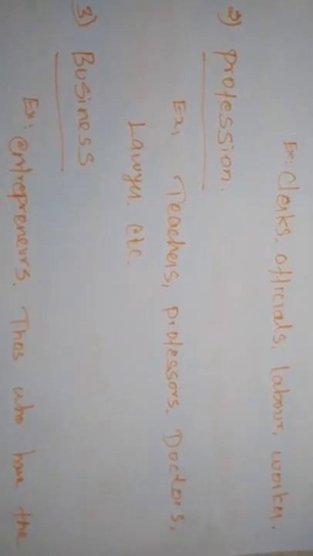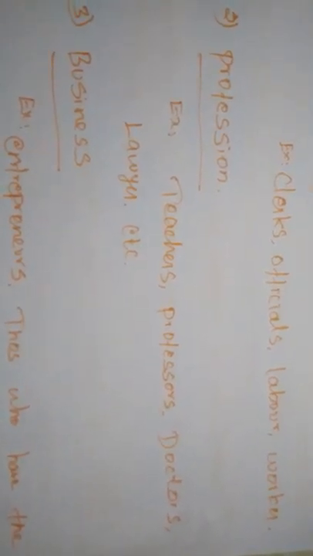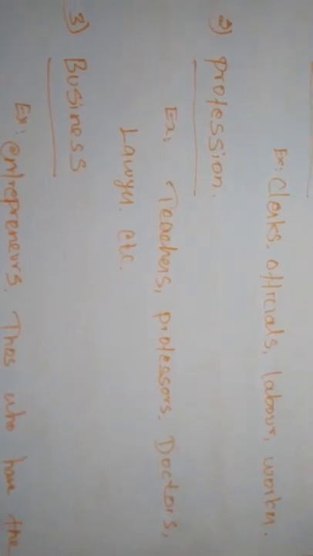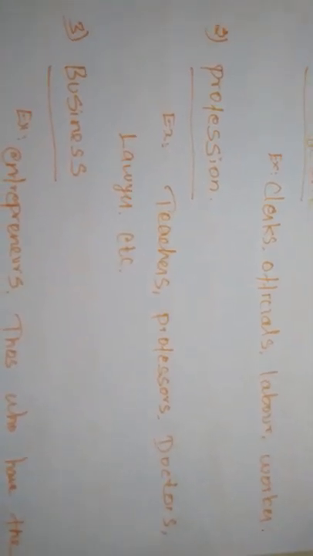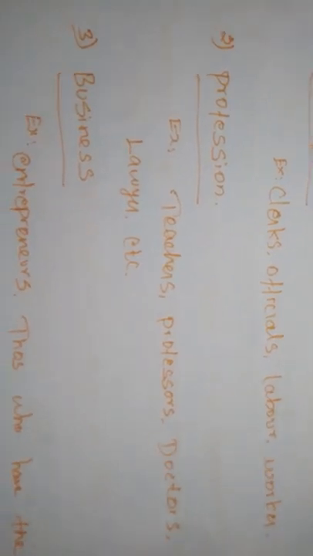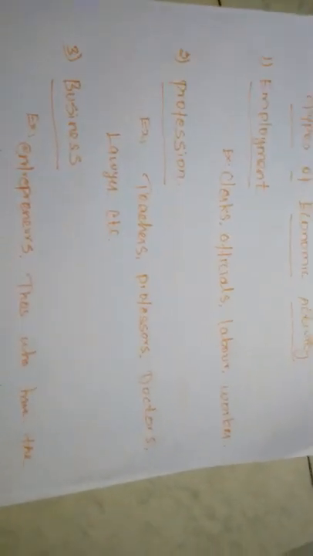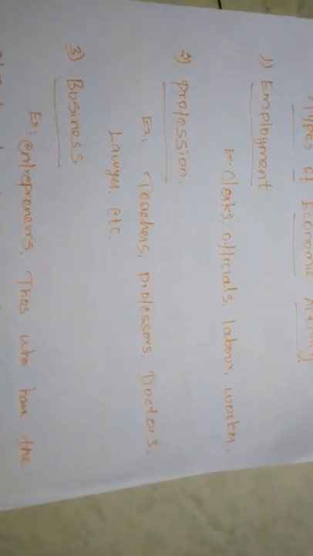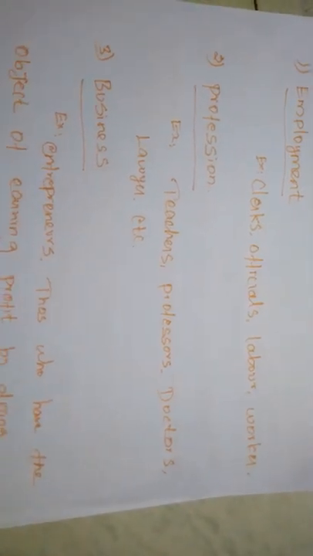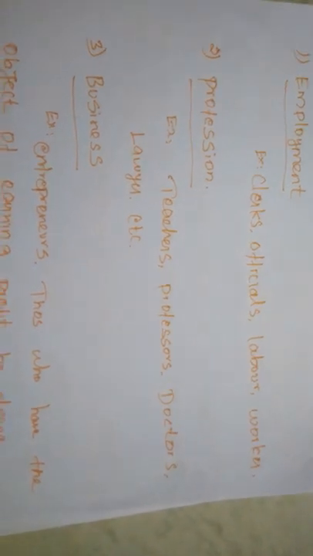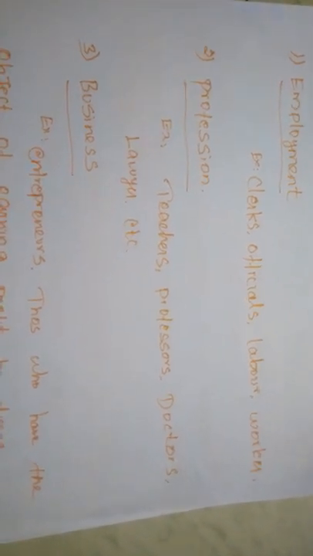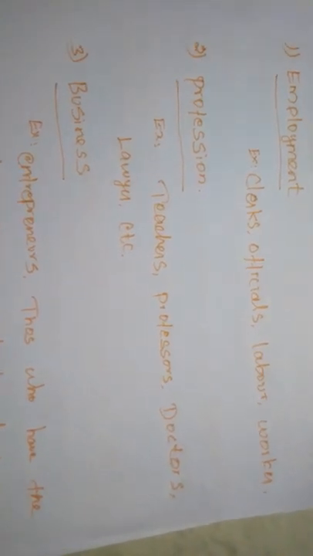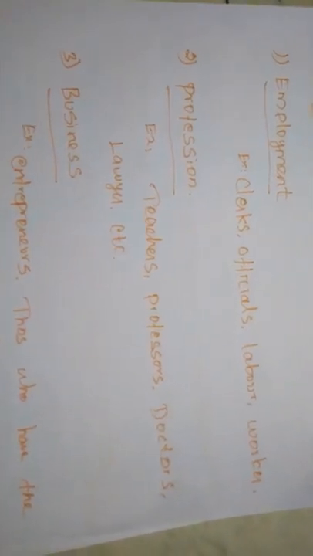Those who are engaged in a profession are called professionals, or professionalists, and they earn income by charging professional fees. In employment, the worker gets remuneration in the form of wages and salaries. In the same way, professionals earn their income in the form of professional fees, because they are providing services to the public.